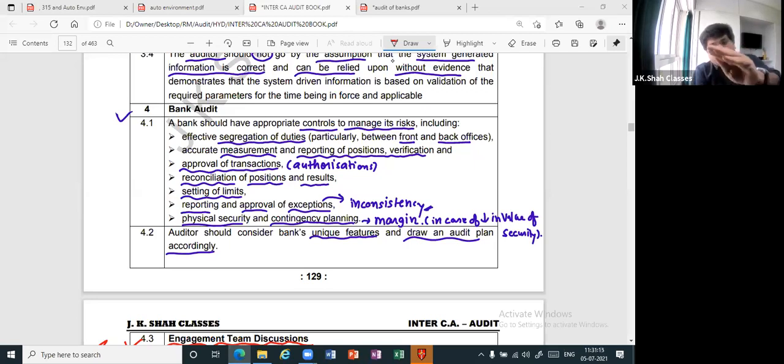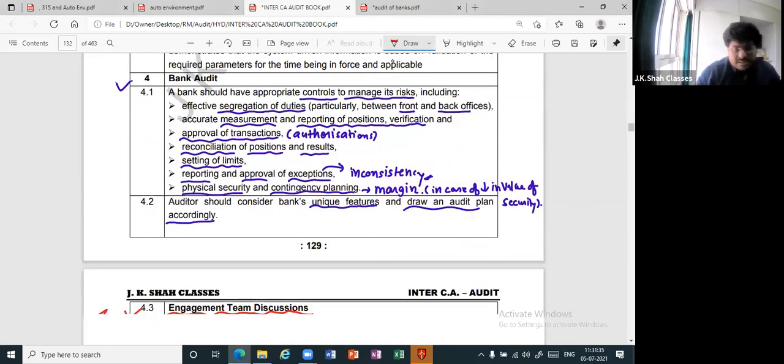Not only that, even before we start the audit, we will have to discuss in order to plan the audit. So engagement team discussions are not only done during the course of an audit, they are also done before you start an audit in order to discuss what is to be done. All cool? Okay, see, engagement team discussions, what are they?